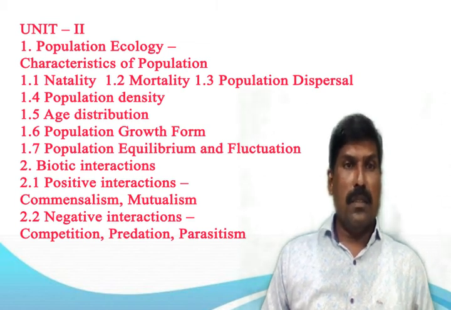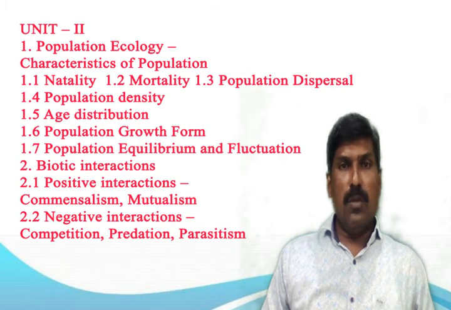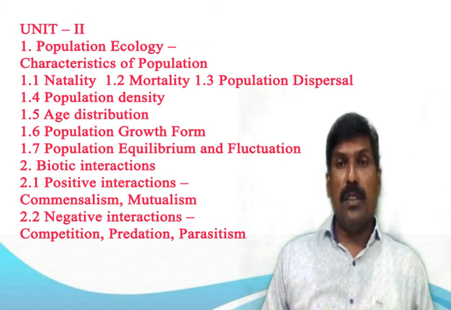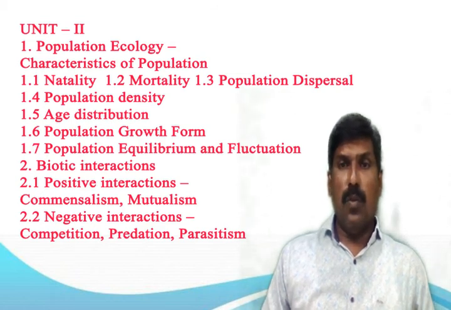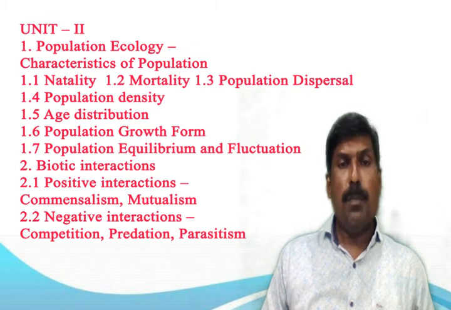Next is predation. Predation is a negative type of population interaction and it belongs to the exploitation category of negative population interactions. In predation, one species kills and feeds on another species. The killer species is called the predator and the one who is killed is called the prey.